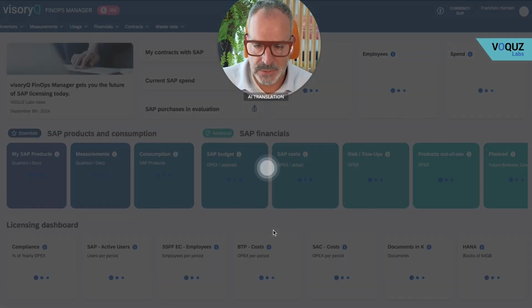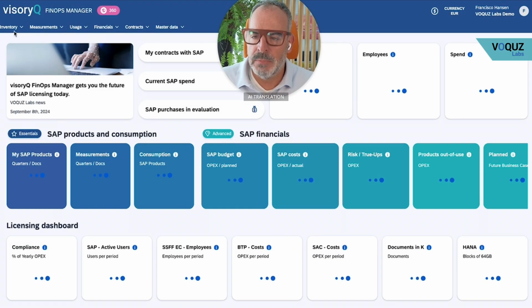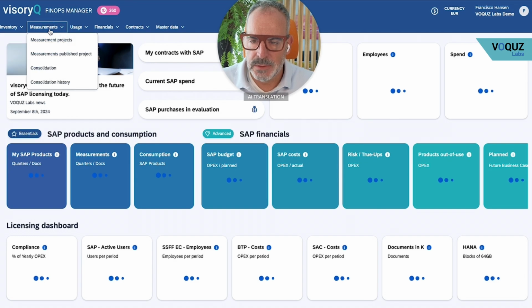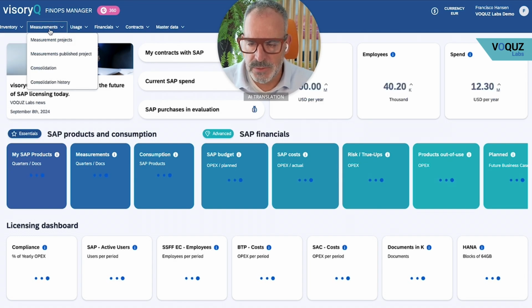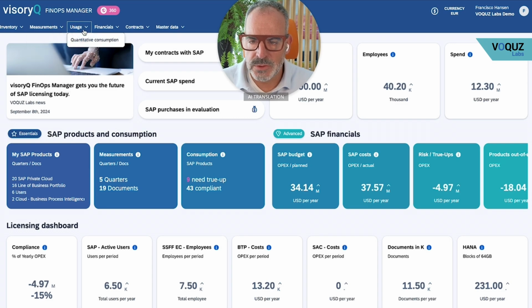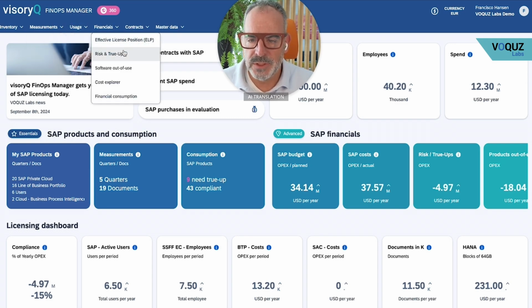I simply want to treat three dimensions. Number 1, my inventory. What products do I have? Number 2, my measurements, be it monthly or quarterly. And then I come to the usage analysis, i.e., my ELP, my risks and true-ups, the software out of use, etc. And number 3, the budget planning and my forecast. What will it look like by the end of the year, by the end of next year?